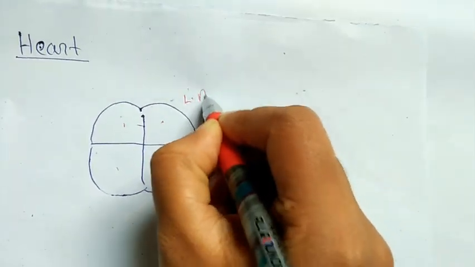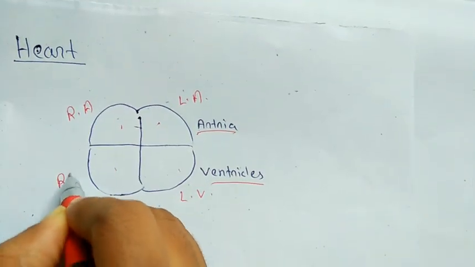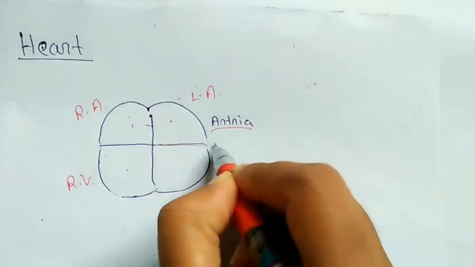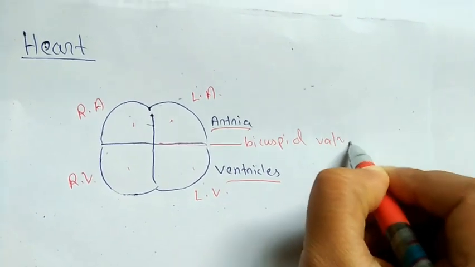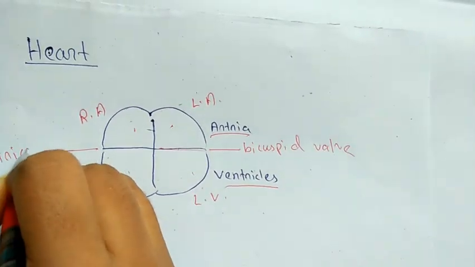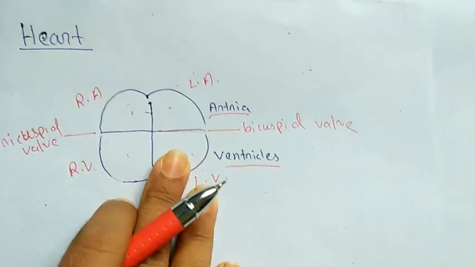This is called the left atrium, this is the left ventricle, this is the right atrium, and this is the right ventricle. And this is called the bicuspid valve, and this is the tricuspid valve. So what happens?